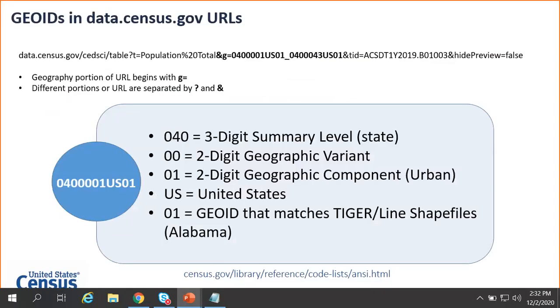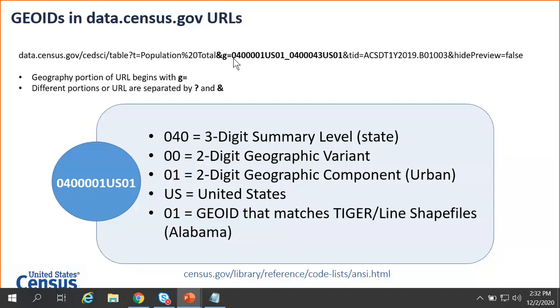Specifically looking at the geography portion of the URL. So it begins with G equals. All of the different components of your URL are separated by question marks and ampersand signs. So we see it begins with ampersand G equals, and then we follow it until we see the next ampersand, and we know that's the end of the geography portion and there is another component of the URL after that.